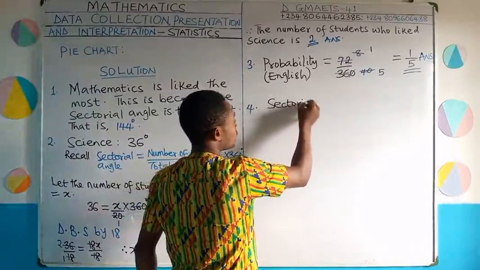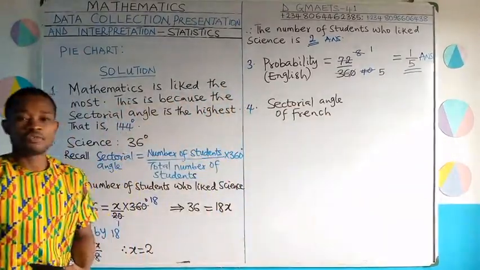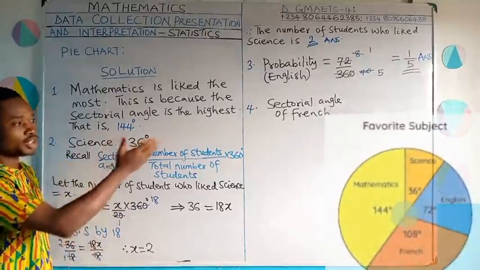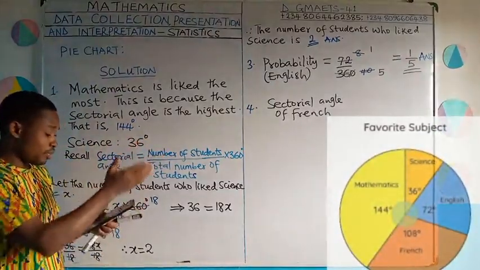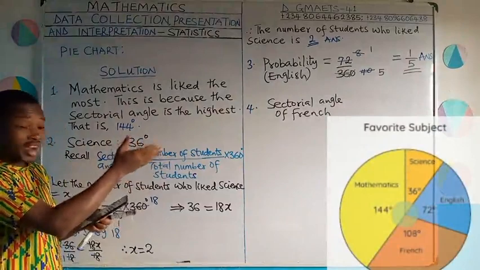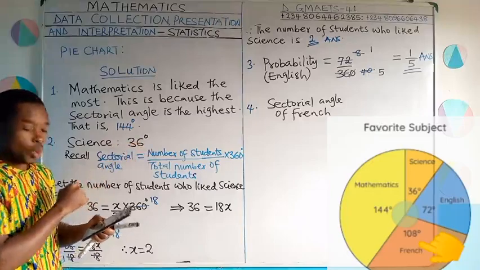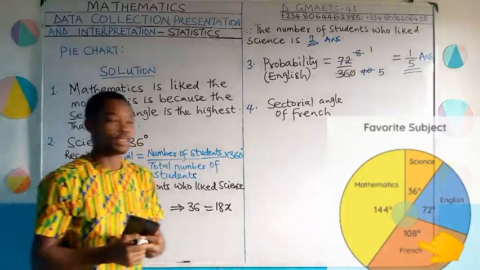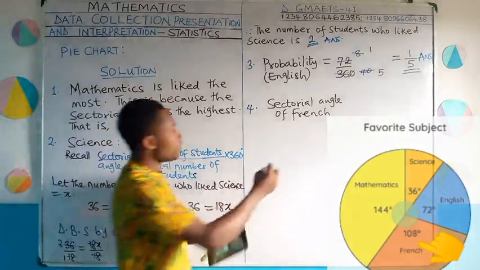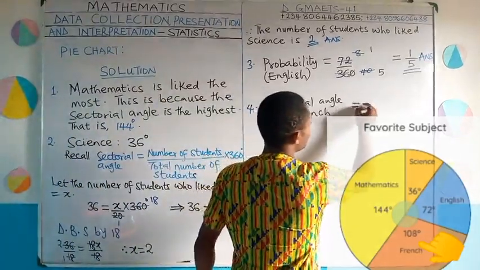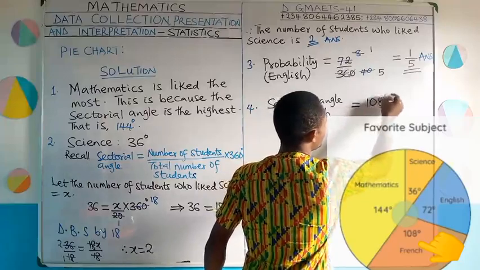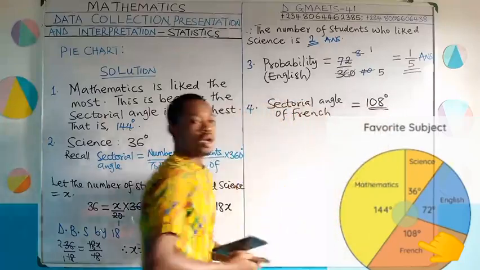To get the sectorial angle of French, take a look at the pie chart. You see clearly from the pie chart, when you find French there, the pie chart angle there is what? 108 degrees. So simply, sectorial angle of French equals 108 degrees.